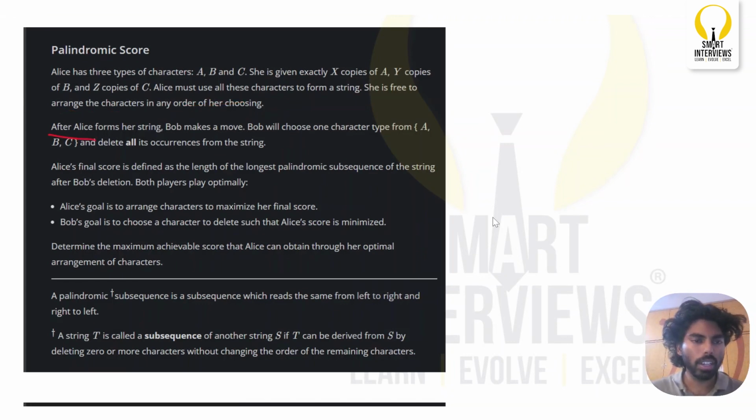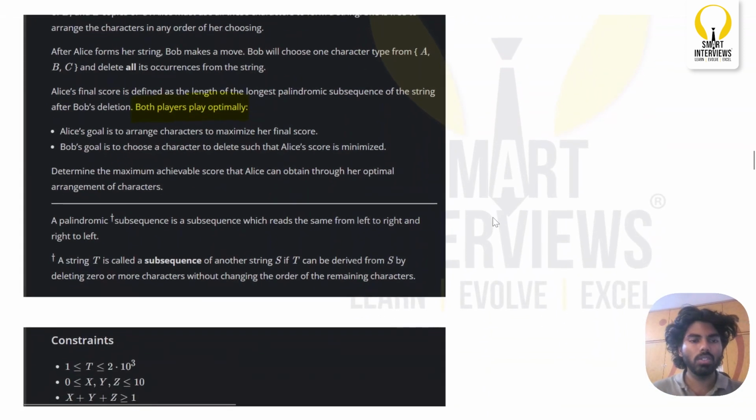After Alice forms her string, Bob makes a move. Bob will choose one character from either A, B, or C, and then he will simply delete all the occurrences of that particular character. Alice's final score is defined as the length of the longest palindromic subsequence of the string after Bob's deletion. Here the main part is both players will play optimally. Alice's goal is to arrange the characters to maximize the subsequence answer, whereas Bob's goal is to delete a character such that Alice gets the minimum answer. Alice's score should be minimized.